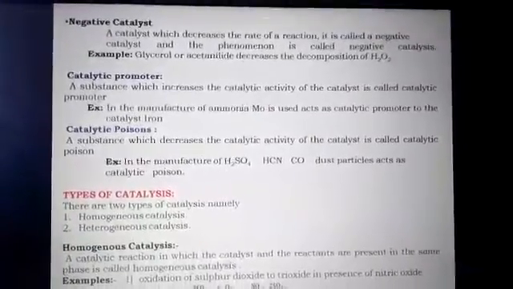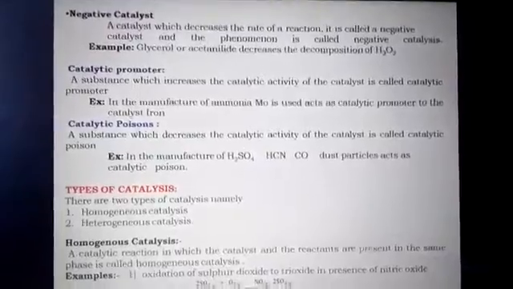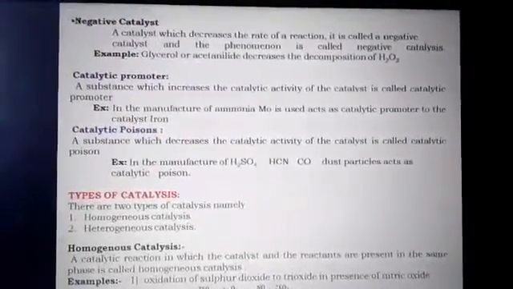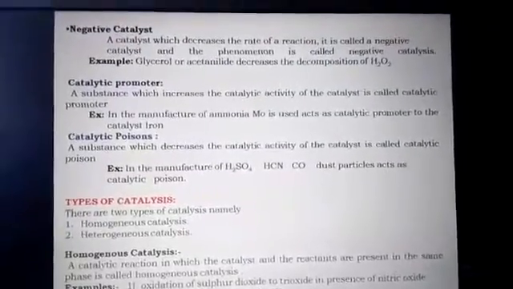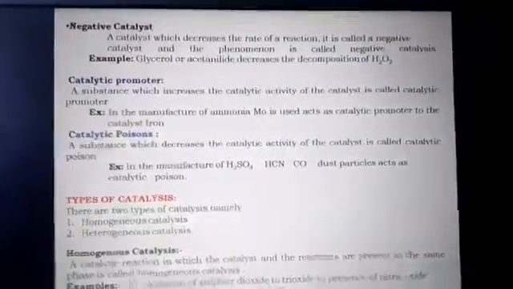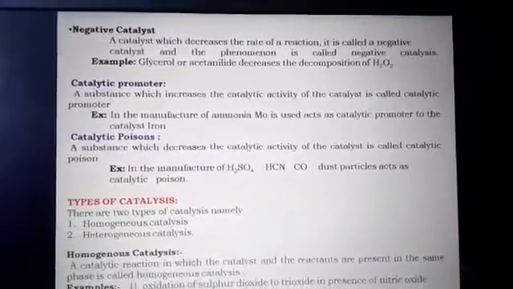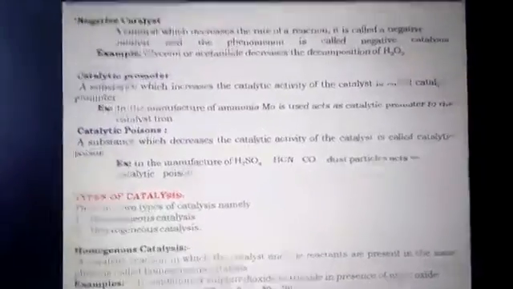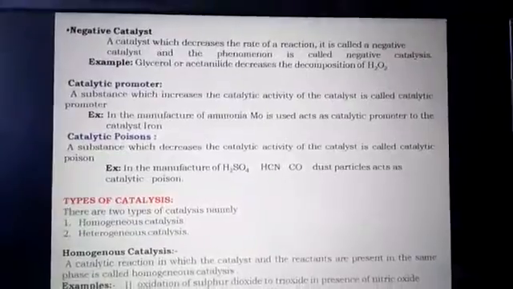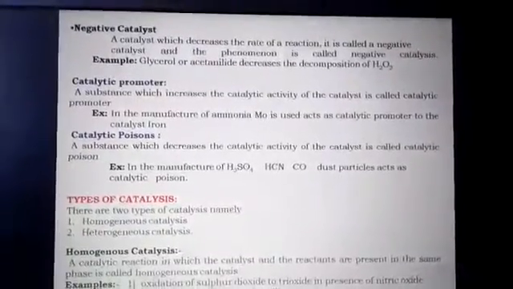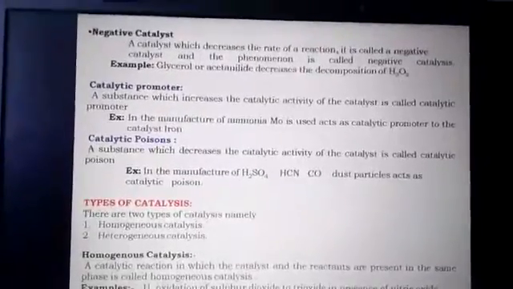Instead of using FeCl3, if you use glycerol or acetanilide, this decreases the rate of decomposition of hydrogen peroxide. That means we won't get the decomposition products of hydrogen peroxide soon with the help of this negative catalysis.